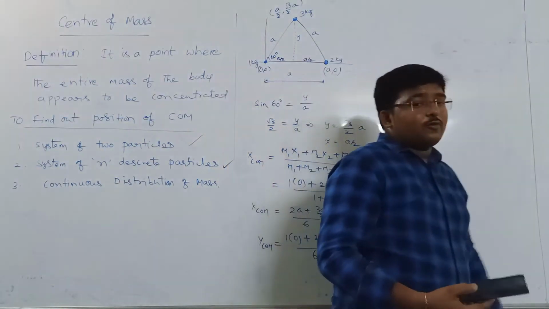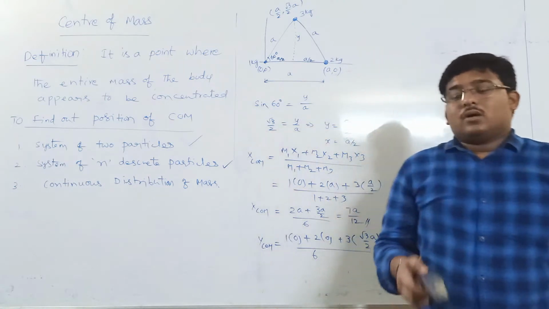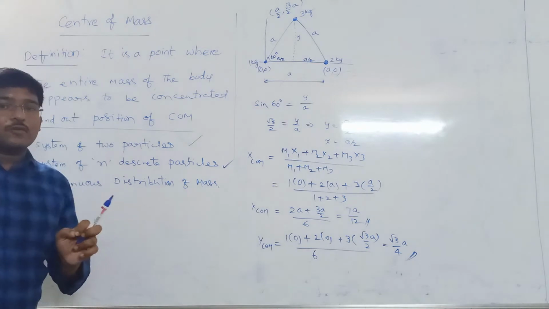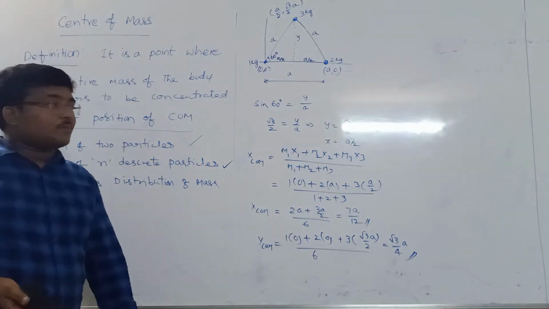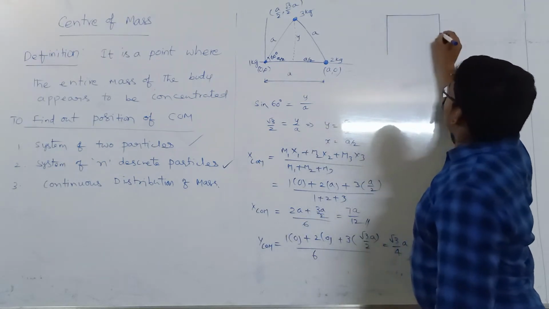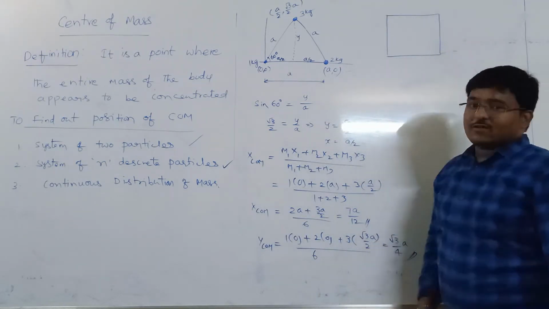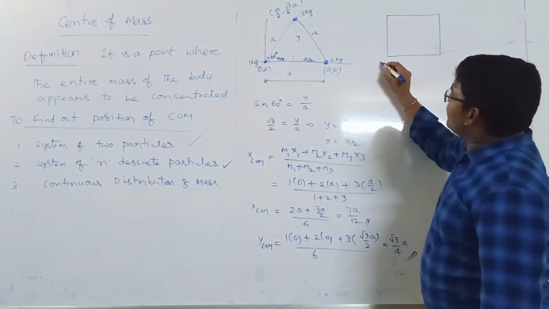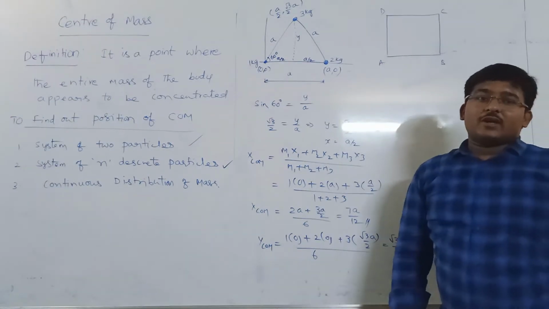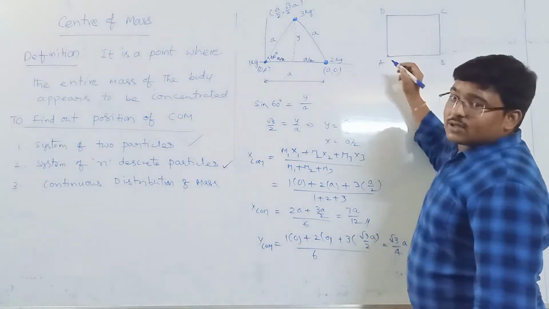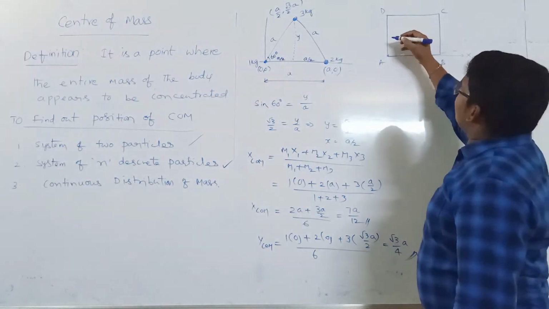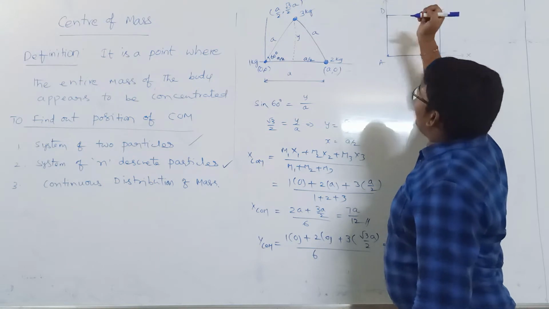Now I will take four particles. I will keep the four particles on the corners or vertices of a square. Now where will the center of mass be? So I am taking a square ABCD in such a way that A is the origin, AB is along the x-axis, AD is along the y-axis.